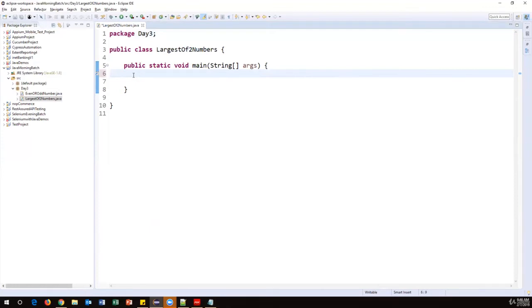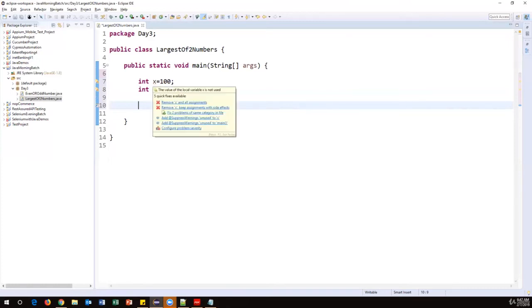So here, first of all, I need to create two numbers. Let's say integer x is equal to 100 and the other number, integer y is equal to 200. So I have declared two different variables, x is equal to 100, y is equal to 200. Now I need to find out which one is the greatest number. So logically, how can we verify this? If x is greater than y, then x is largest. If not, then y is largest. So only one condition we need to verify here.